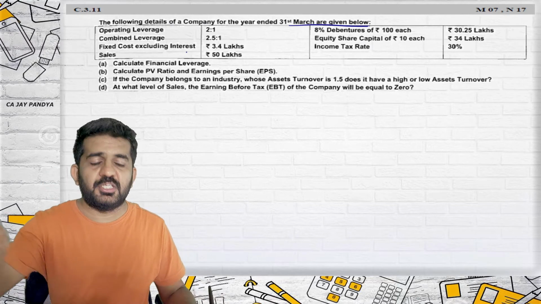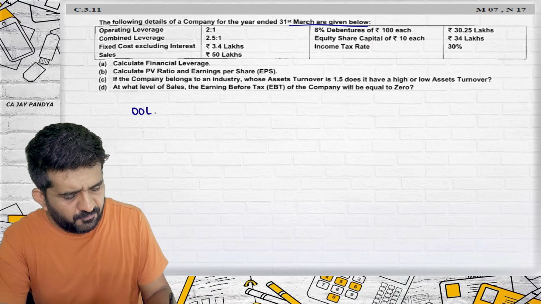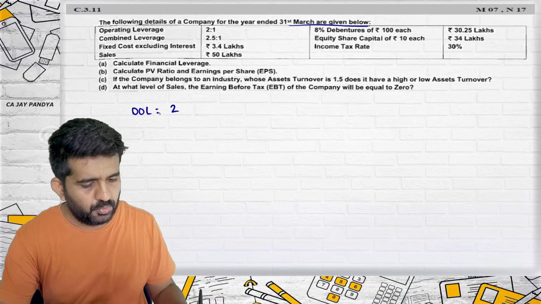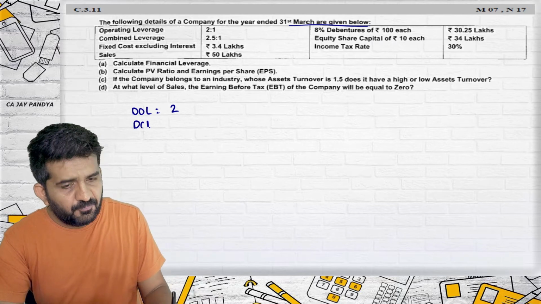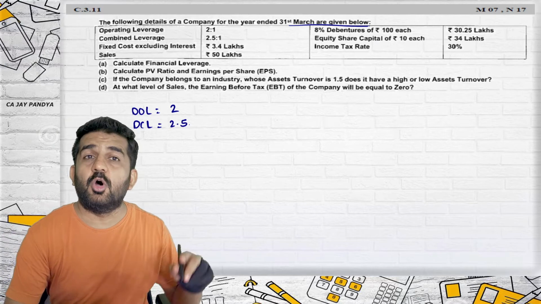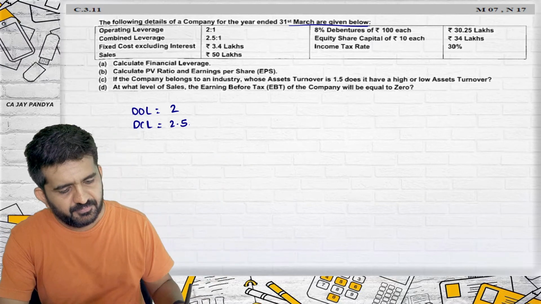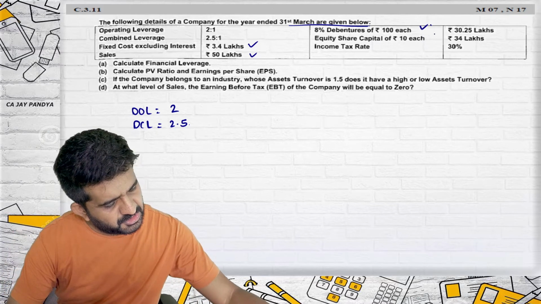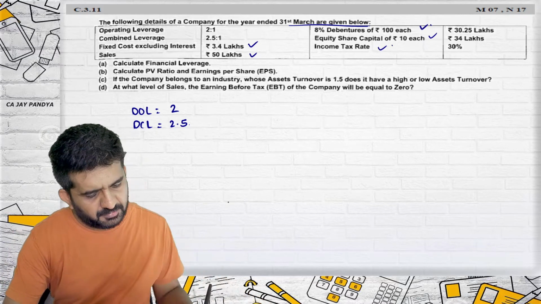Operating leverage is 2:1, so degree of operating leverage is 2 divided by 1, which is 2. Degree of combined leverage is 2.5:1, which is 2.5. Fixed cost is given, sales is given, 8% debentures is given, equity share capital is given, income tax rate is given.